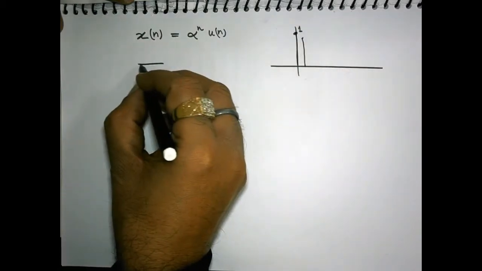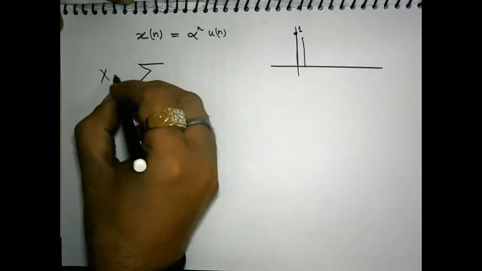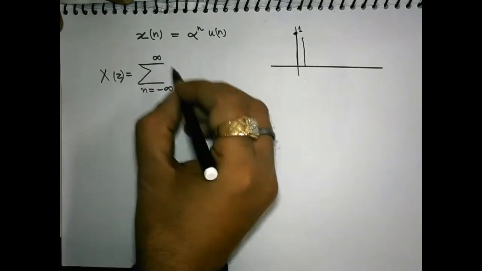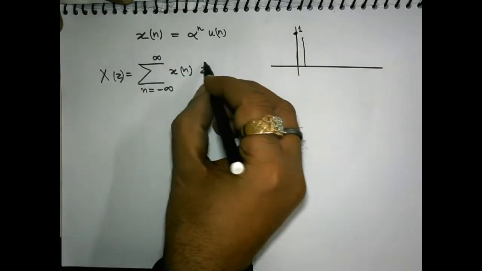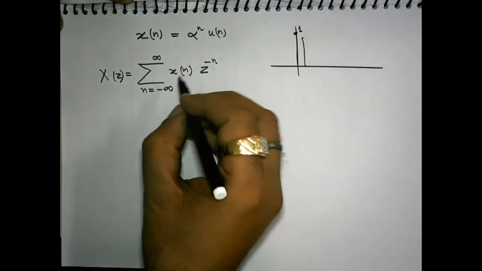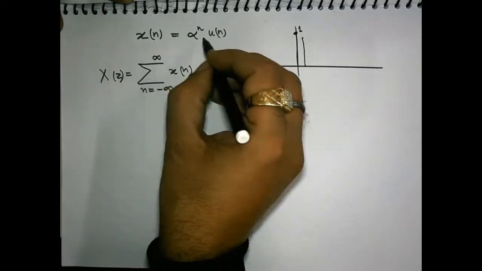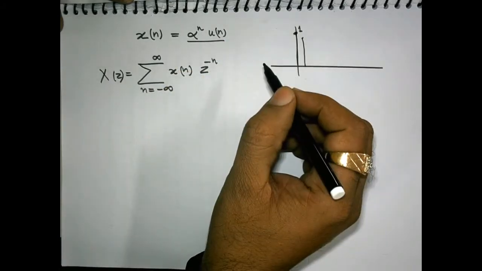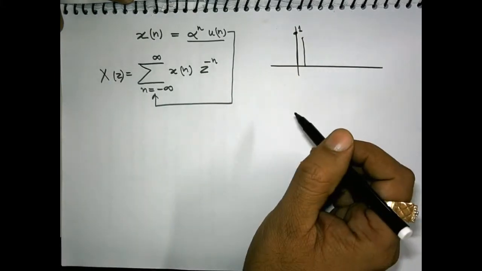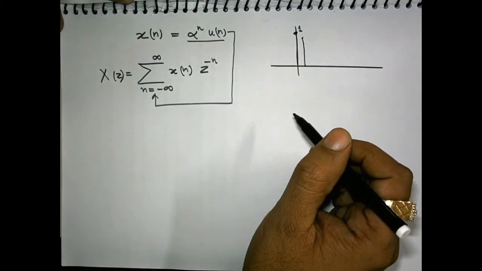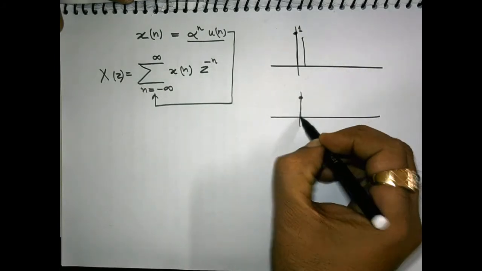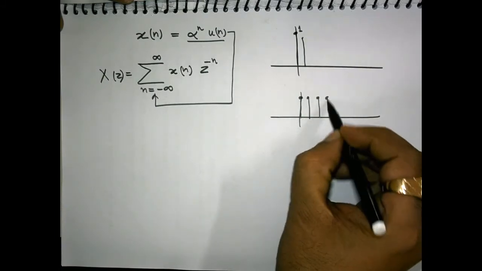Why? Because we will evaluate the Z transform by the expression summation n equals minus infinity to infinity x[n] z to the power minus n. Since this x[n] involves u[n], the conditions of u[n] translate to the lower and upper limits of this summation, because the u[n] signal occurs only for n greater than or equal to 0.